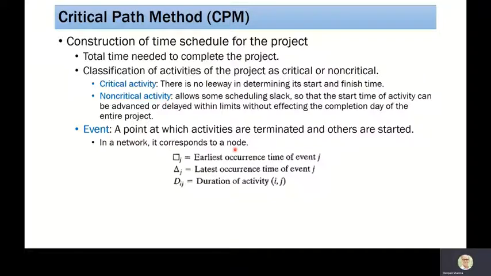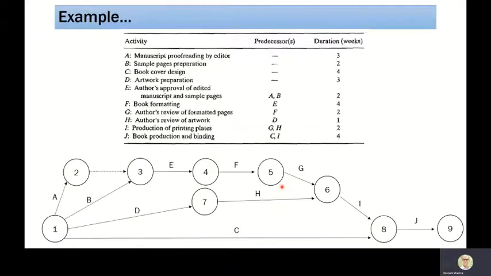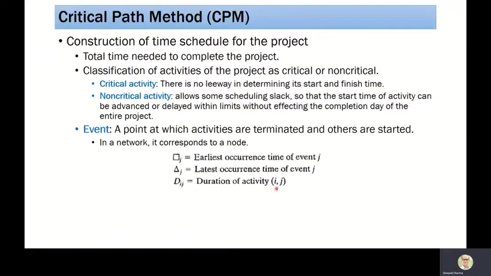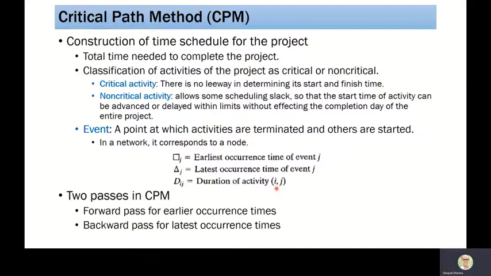For every node, we have this square and then J, which means the earliest occurrence time of event J. If we have a triangle, this refers to the latest occurrence time of event J, and the capital Dij is the duration of activity ij. We remember that an activity starts from node I and finishes at node J. For example, activity E starts from node 3 and finishes at node 4. This is called the I and J of an activity.